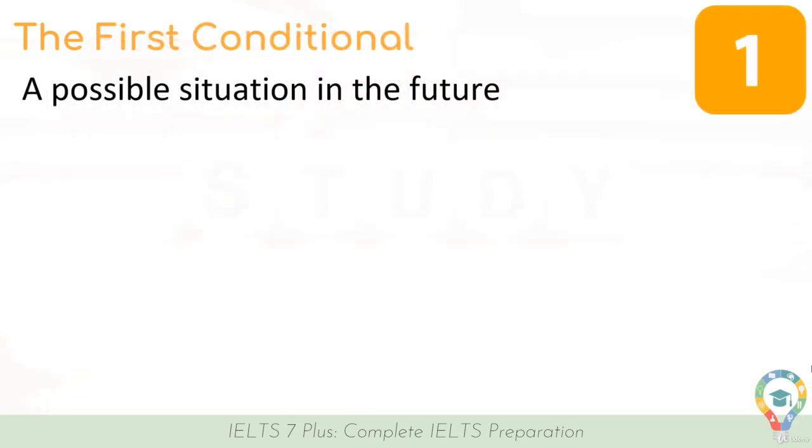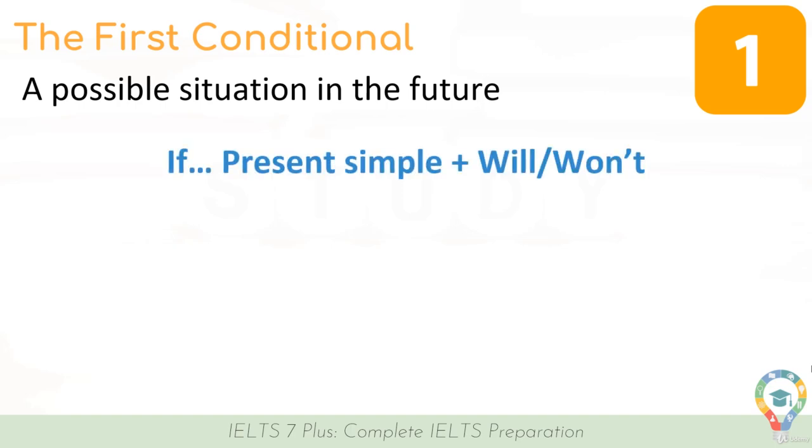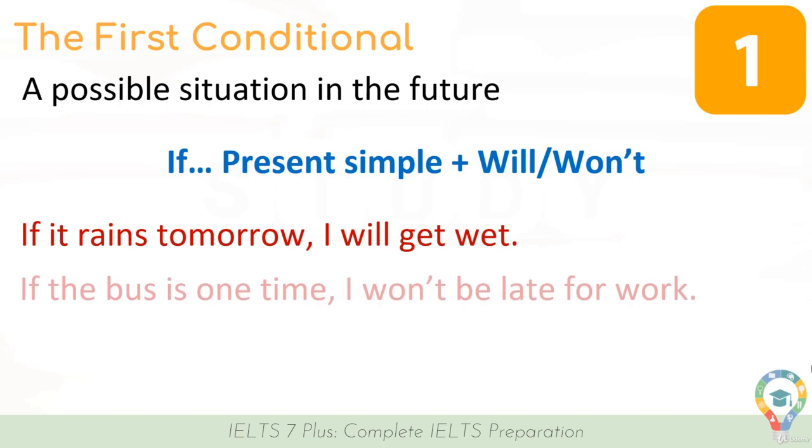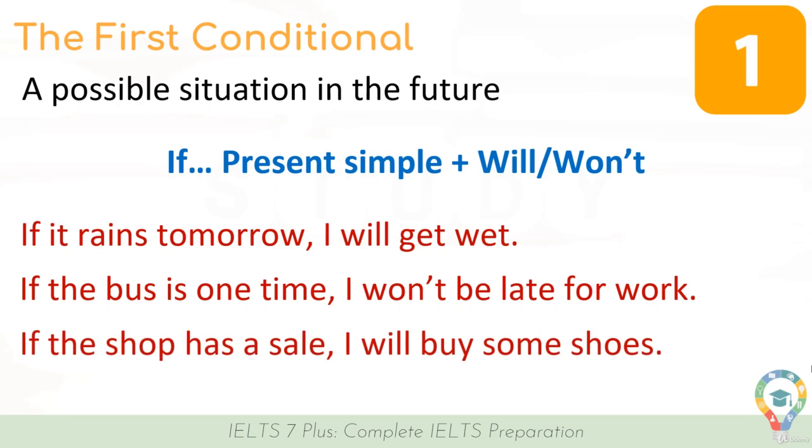And first up is the first conditional, which is used to discuss a possible or likely situation that could happen in the future. We make it with if plus the present simple plus will or won't. If it rains tomorrow, I will get wet. If the bus is on time, I won't be late for work. If the shop has a sale, I will buy some shoes.